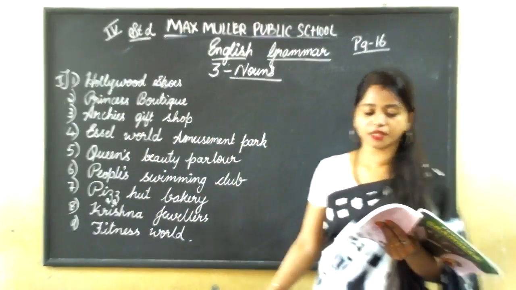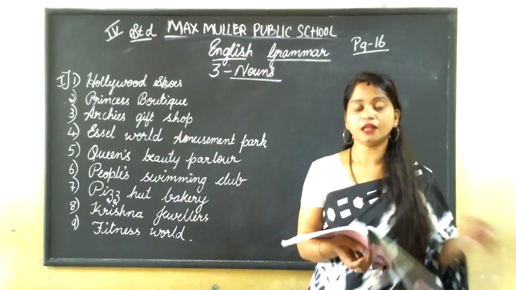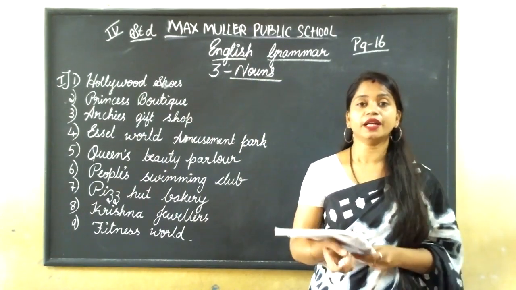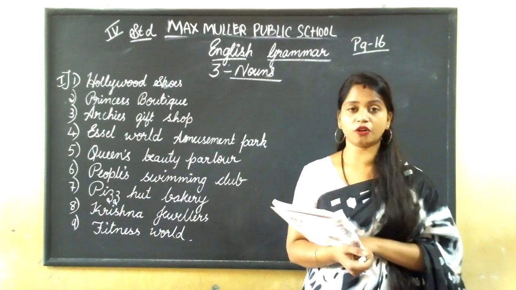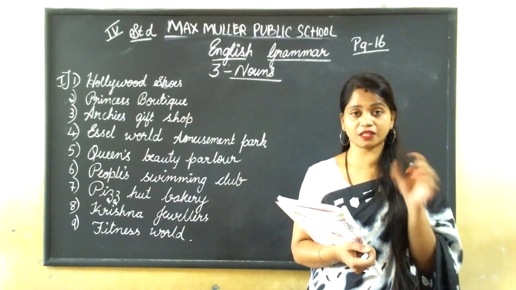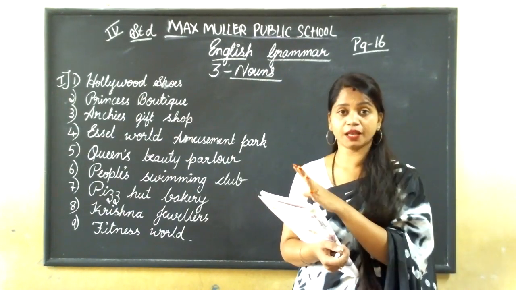These are the names of the places. A proper noun is the proper name given to the following. See here, next, they are given about proper noun. It is a particular name given for a country, a city, a person, an animal, a thing, whatever it is.